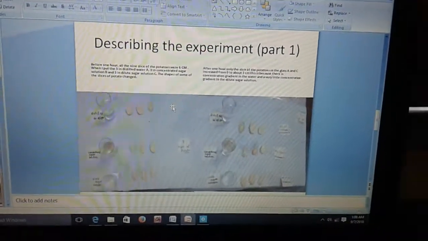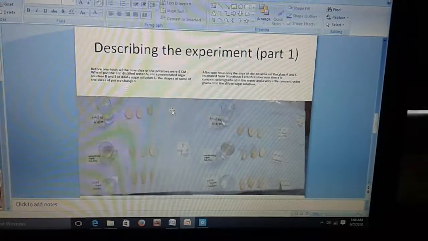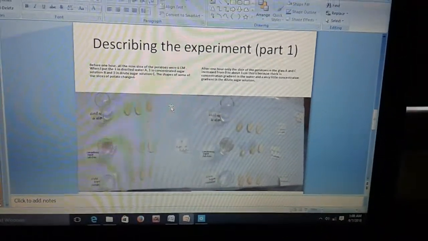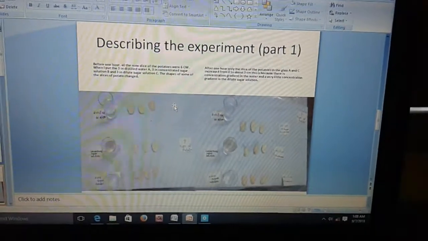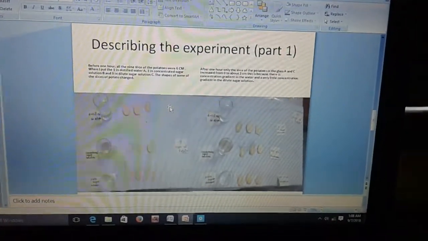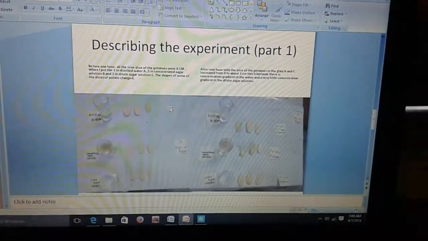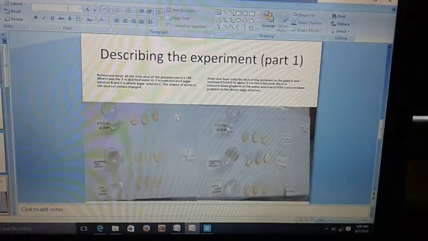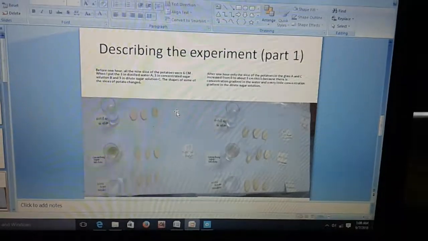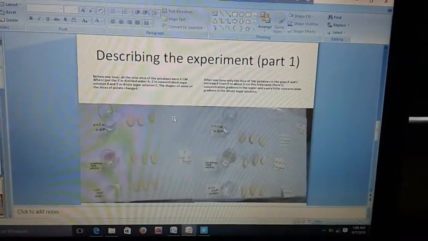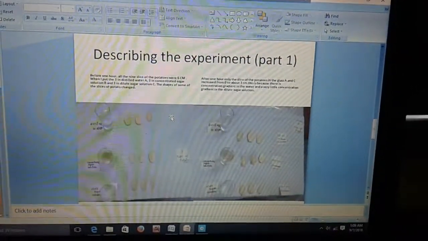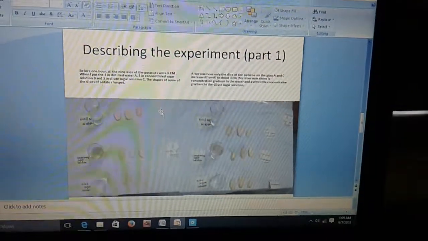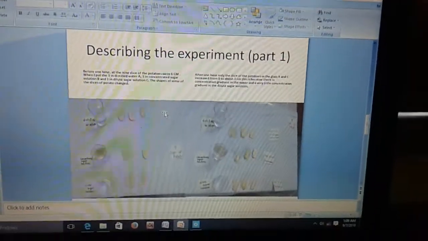Before 1 hour, all the 9 slices of the potato were 6 centimeters. When I put 3 in distilled water A, 3 in concentrated sugar solution B, and 3 in dilute sugar solution C, the shapes of some of the slices change.